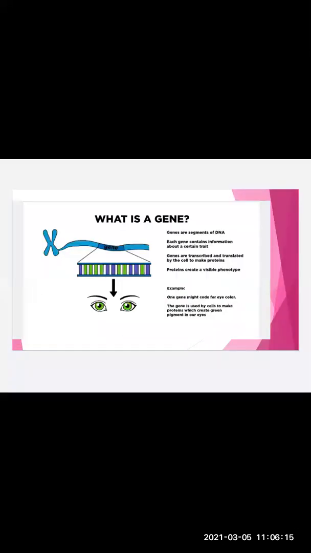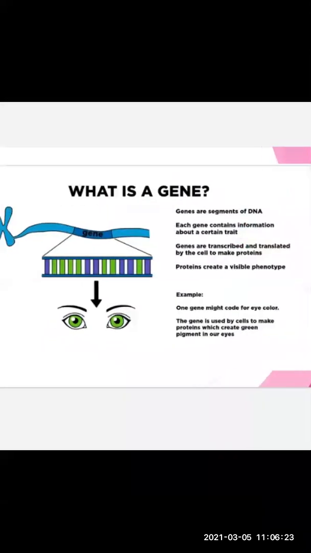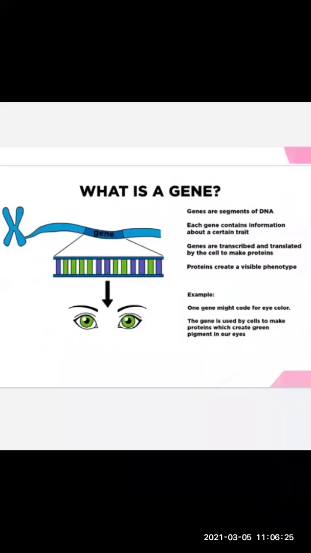Now the next topic that is going to come here is genes. Genes are the segments of DNA. Just now we saw the uncoiling of a chromosome, and a chromosome is made up of a thread of DNA, which is bound to histones and nucleosomes.